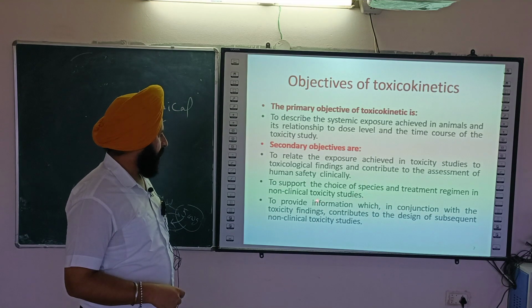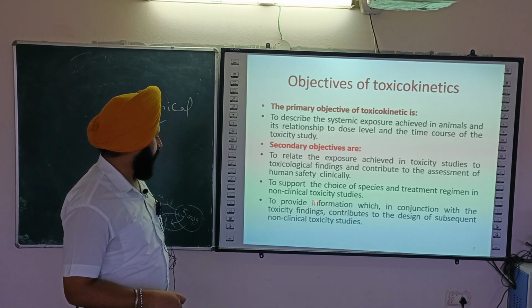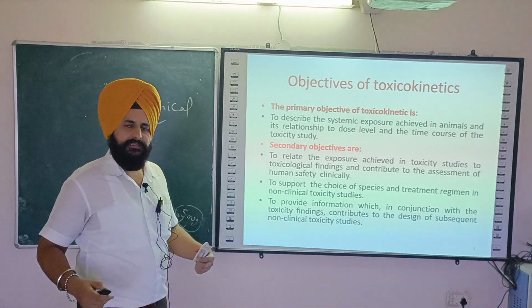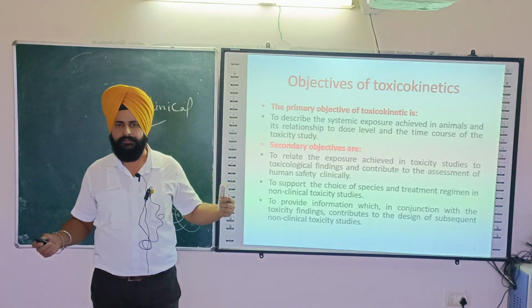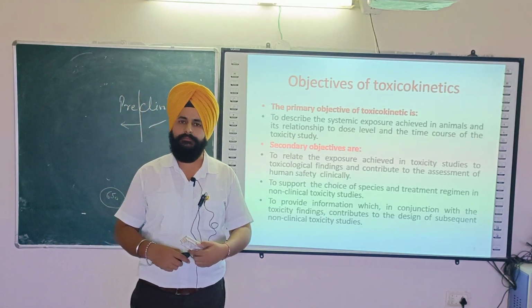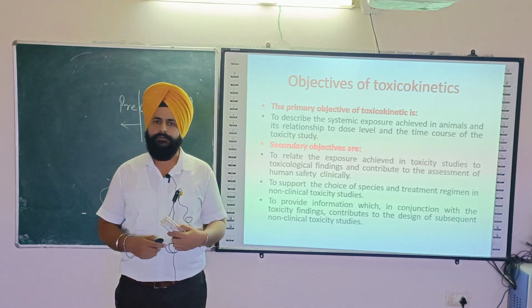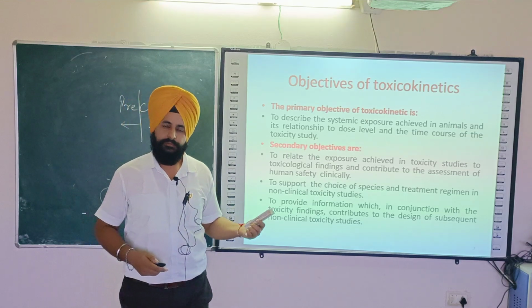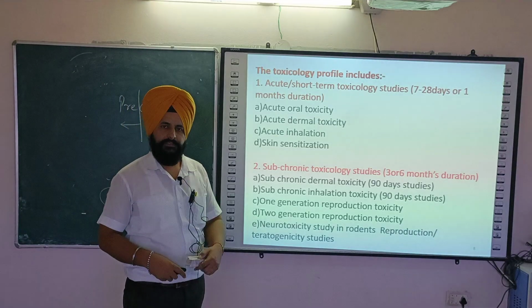Now whenever you do this toxicological finding, you should know both types of consequences: it can produce a toxic effect on the body, it can produce a toxic effect on one organ, or it can produce a toxic effect on the cellular or tissue level. So that's why it is very important to understand these things.